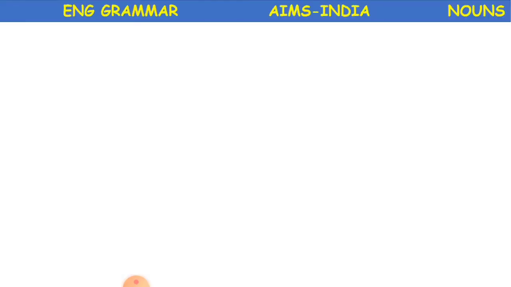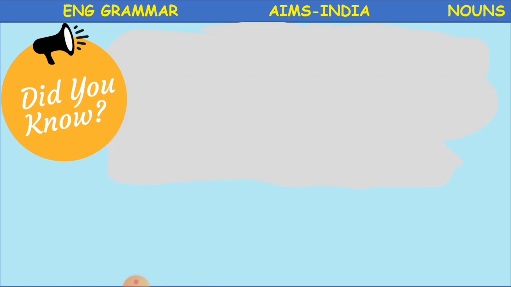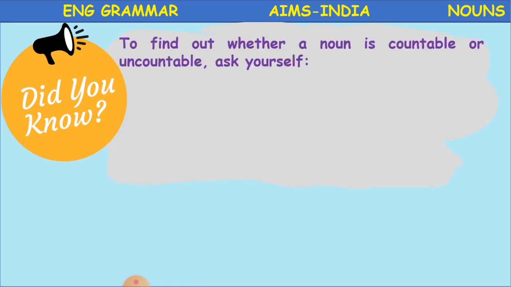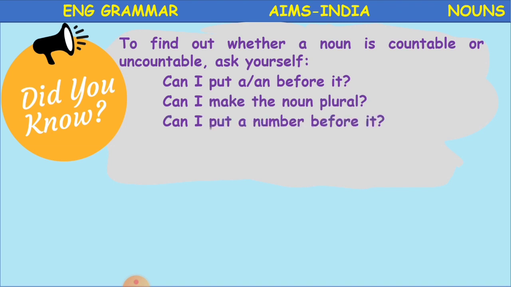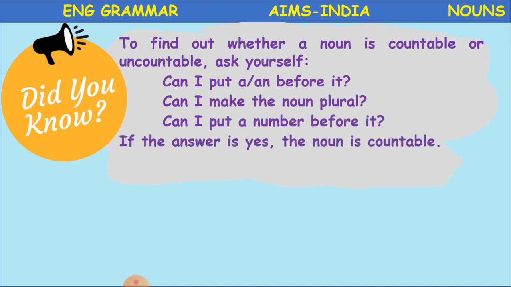Clear? We'll just look at some more things here. To find out whether a noun is countable or uncountable, ask yourself. Here there is a trick for you.